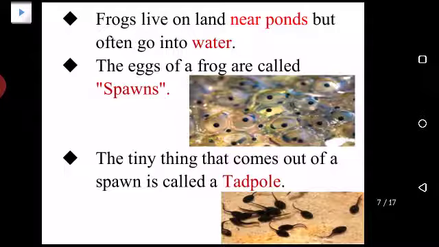Okay, the tiny thing that comes out of a spawn, out of a frog's egg, is called a tadpole. Now look at the second picture, you can see the tadpoles. Yes, the tadpoles still need to live inside water. They cannot come outside the water. Okay, those black dots in the above picture, whenever they come out of the egg, they are changed into tadpoles. These are the things that basically turn into a tadpole.